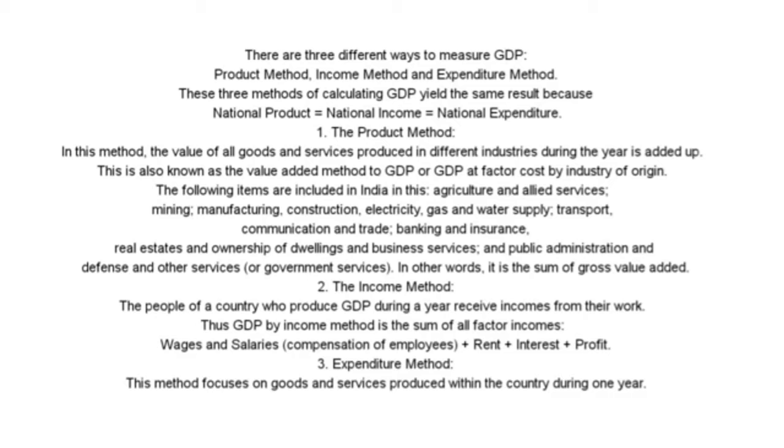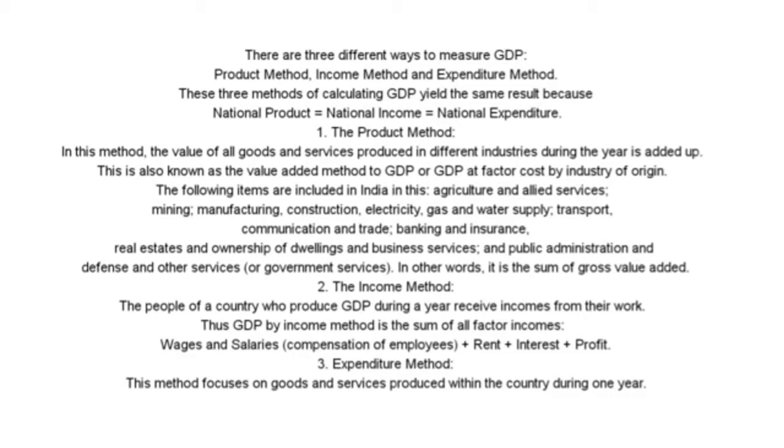This is also known as the value-added method to GDP or GDP at factor cost by industry of origin. The following items are included in India in this: agriculture and allied services, mining, manufacturing, construction, electricity, gas and water supply, transport, communication and trade, banking and insurance, real estate and ownership of dwellings and business services, and public administration and defense and other services. In other words, it is the sum of gross value added.